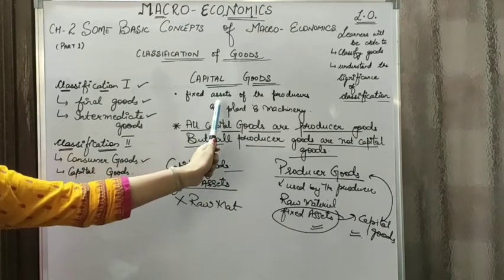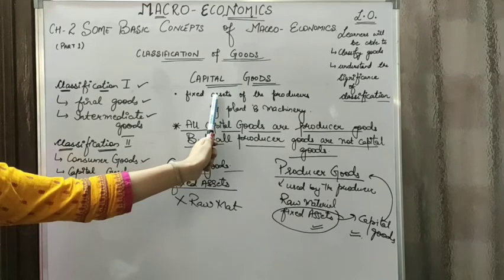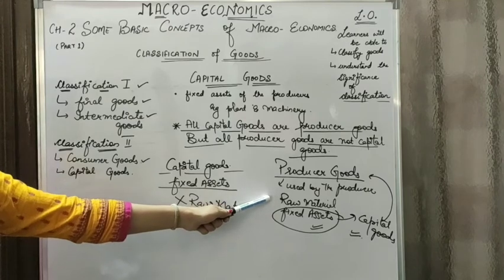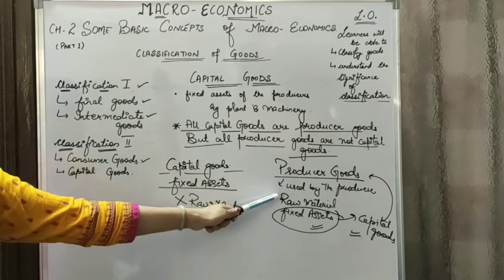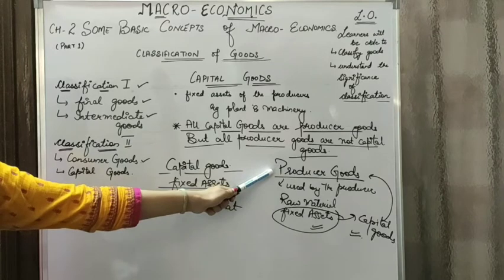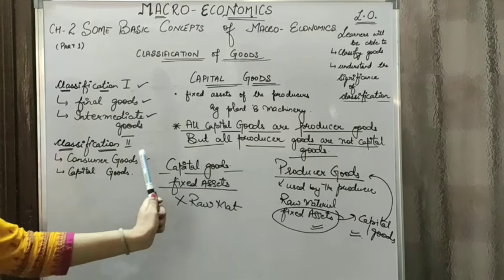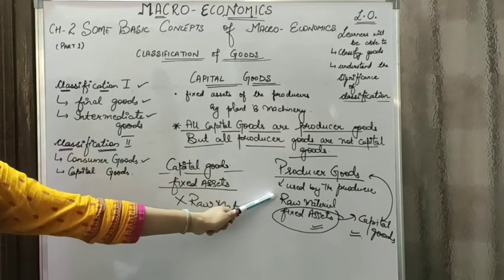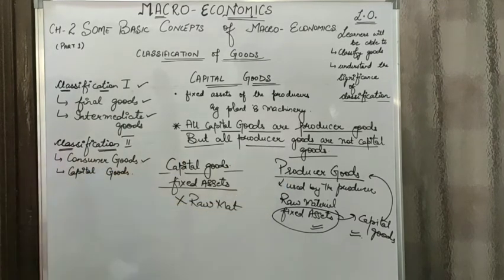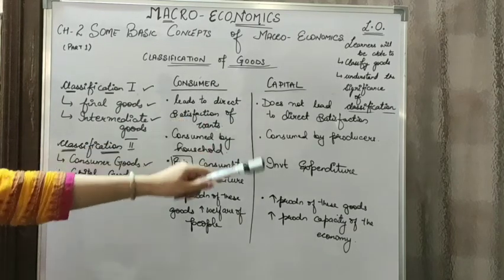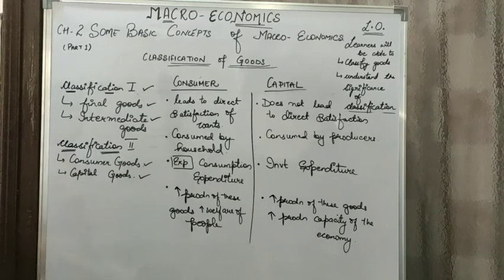Capital good is the one which is going to be used in the form of fixed assets and is going to be used for several years. Whereas raw material is a one time single use producer good. It is going to be used once and it is going to finish up. So producer goods include raw material and fixed assets both, and therefore all capital goods form a part of producer goods, but all producer goods are not capital goods. So once we are done with classification 2, we will be able to differentiate between the two, that is consumer goods and capital goods, which were the goods under classification 2.